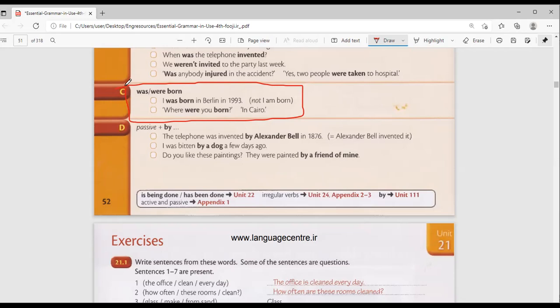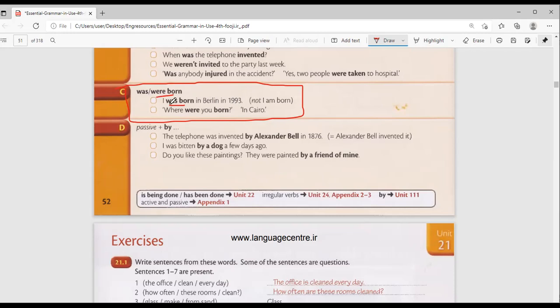Why do they say I was born? Because the person who did the action is not you. The person who did the action is who? That is the person who gave birth. That is why we normally say I was born. Anything born is always passive because you are not the one who gave birth to yourself. Somebody else did that. So I was born in Berlin in 1993.